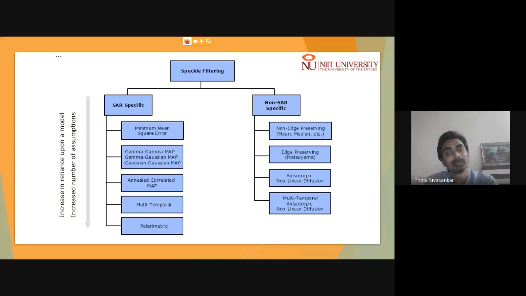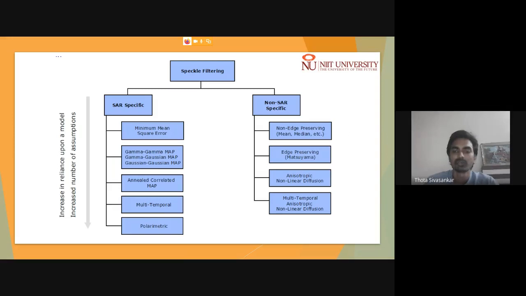We may effectively minimize the speckle noise, but in a few cases we may also lose the contrast between two targets. Let us assume there is a water body and a non-water body surface.